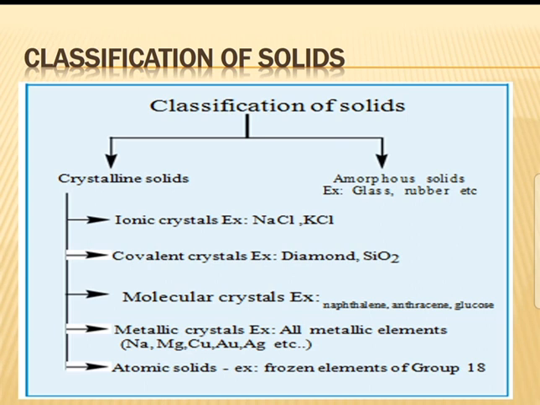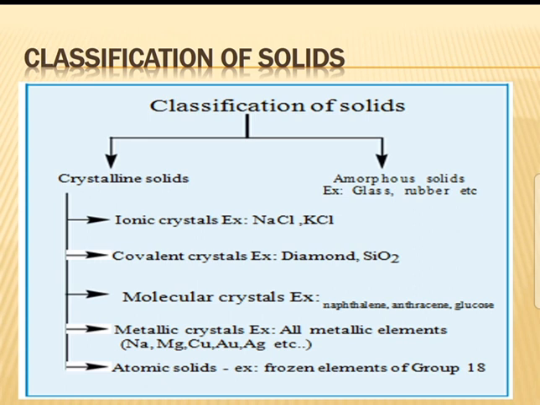See the classification of solids. There are two types: one is crystalline solids, another one is amorphous solids. Crystalline solids have 5 types. One is ionic crystals, example NaCl and KCl. Covalent crystals, example diamond and SiO2. Molecular crystals, example naphthalene, anthracene, glucose. Metallic crystals, example all metallic elements: sodium, magnesium, copper, gold, silver, etc.